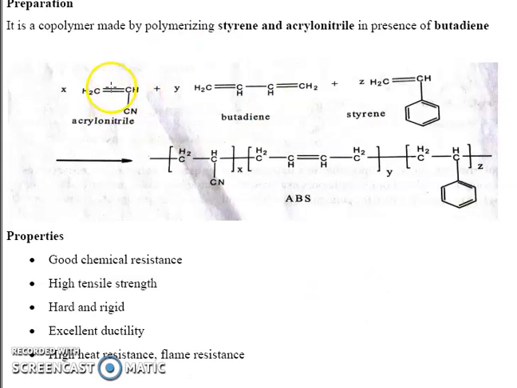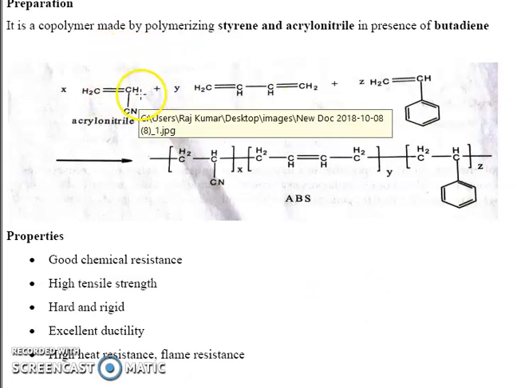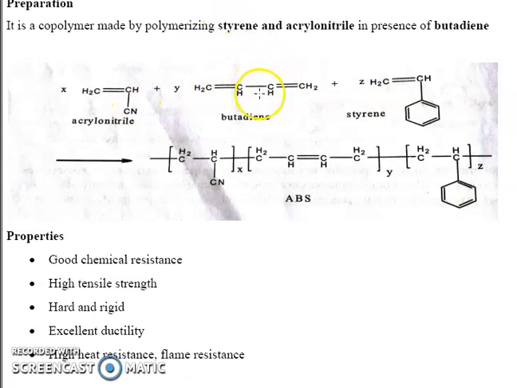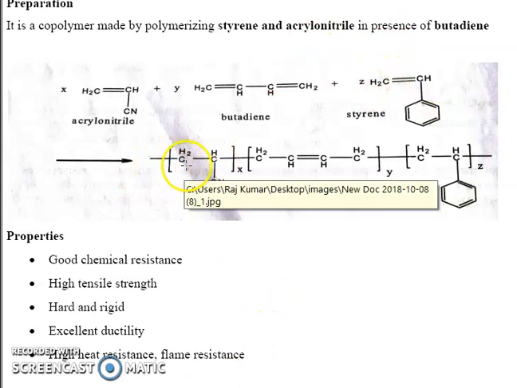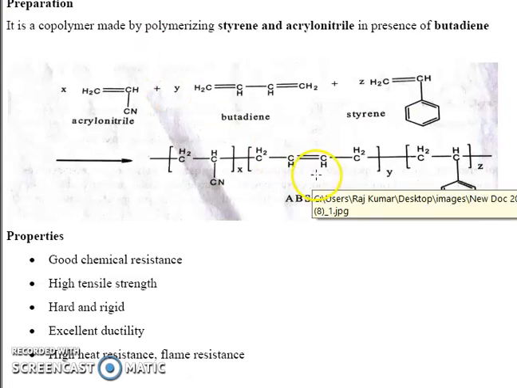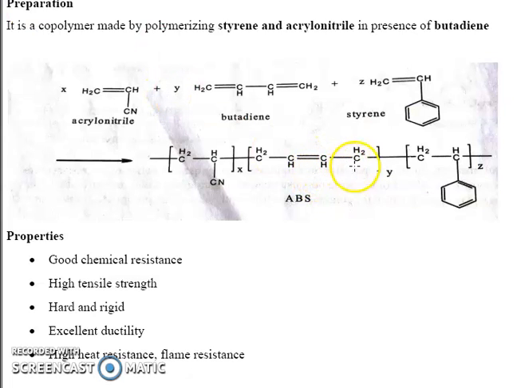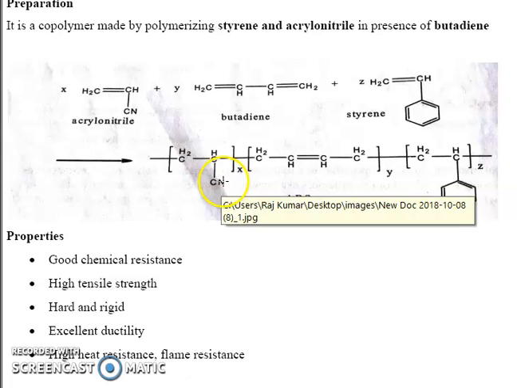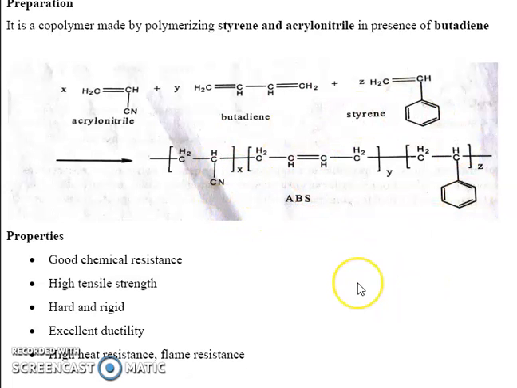This double bond is shifted to this, forming a new bond. Then this double bond is shifted to this single bond. This double bond is shifted to this, and a new bond is formed. This double bond is shifted to another molecule. Then the compound is CH2-CHCN (X times), CH2-CH=CH-CH2 (Y times butadiene), and the styrene unit (Z times). This polymer is known as ABS.